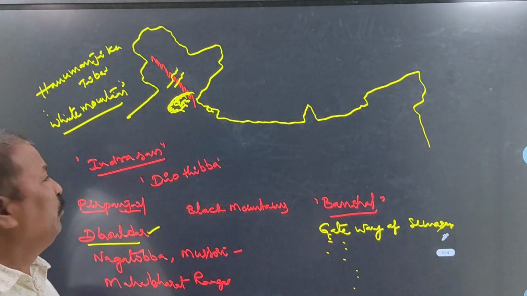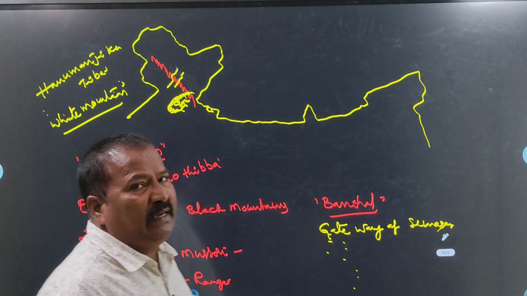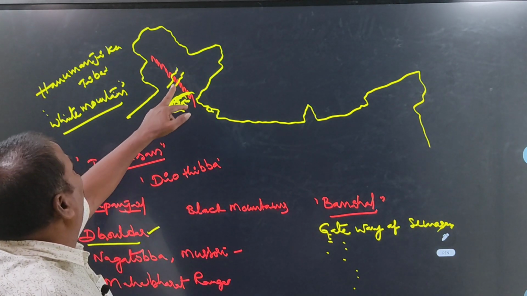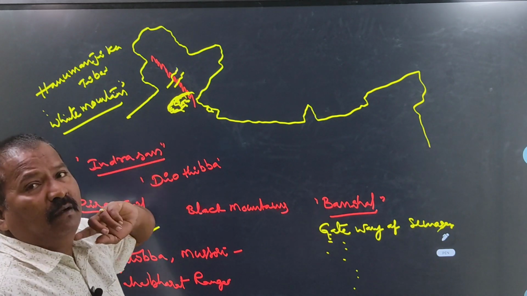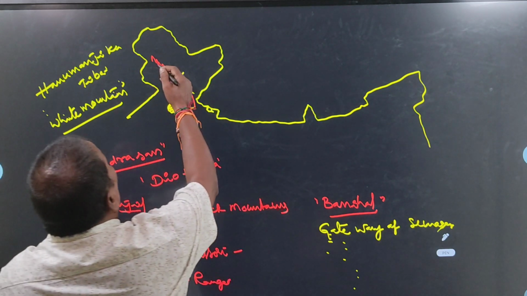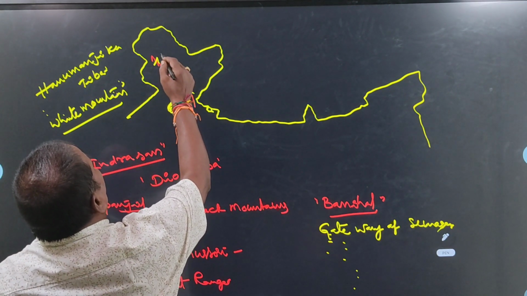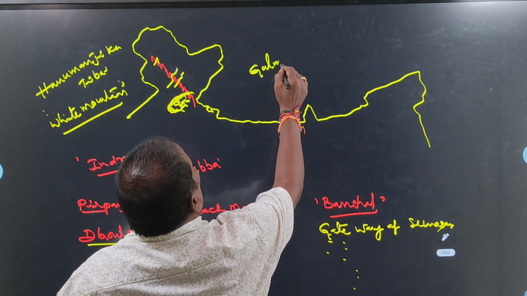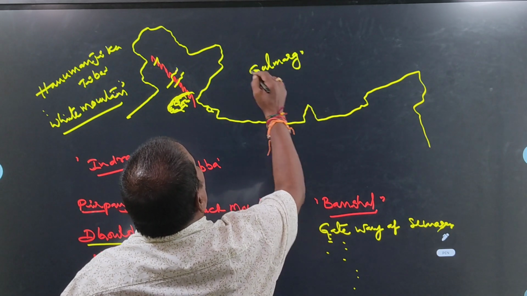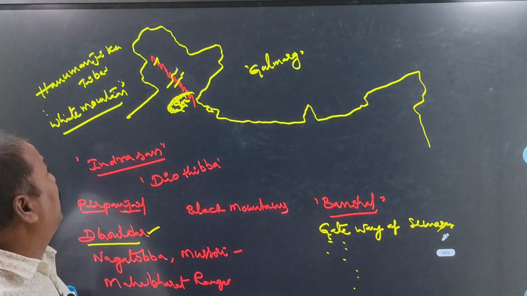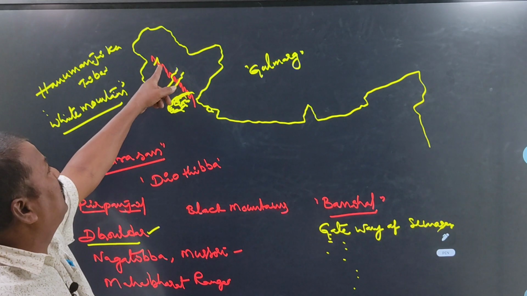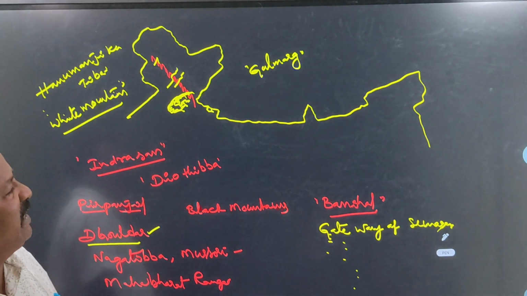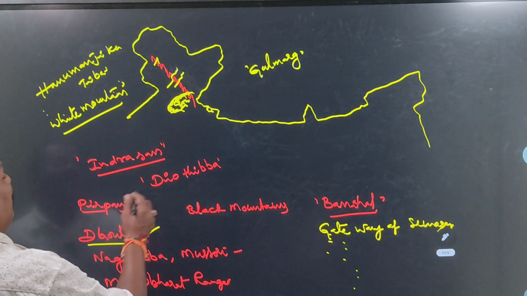A number of summer resort areas are there in the Dhauldar range. In the Pir Panjal range, one more important summer resort is Gulmarg. It is an important summer resort in the Pir Panjal range, located in Jammu and Kashmir. Here in the Dhauldar range, Himachal Pradesh, a number of summer resorts are there. Among these, what are the main important ones?